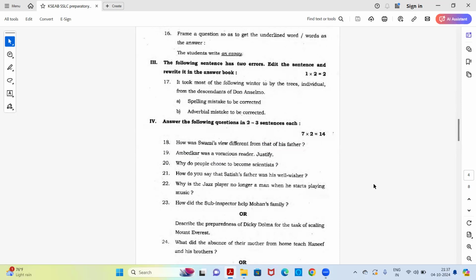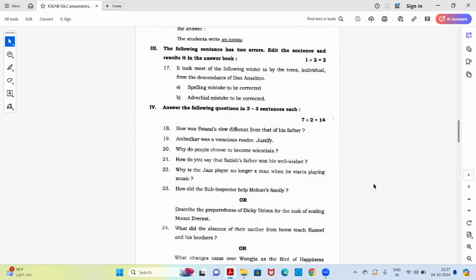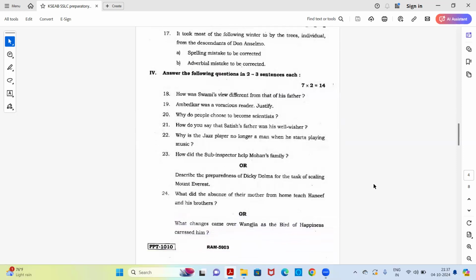Next is adverbial mistake to be corrected. So a hint is given what errors are there in the sentence. Need to check that and rewrite the sentence with the correct thing. Next, answer the following questions in 2 to 3 sentences each. So this is a 2 mark question.